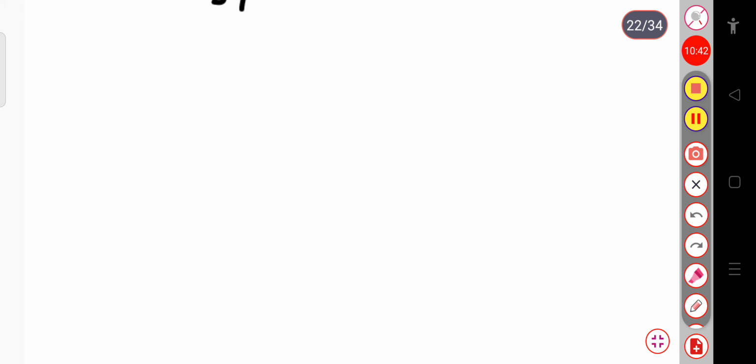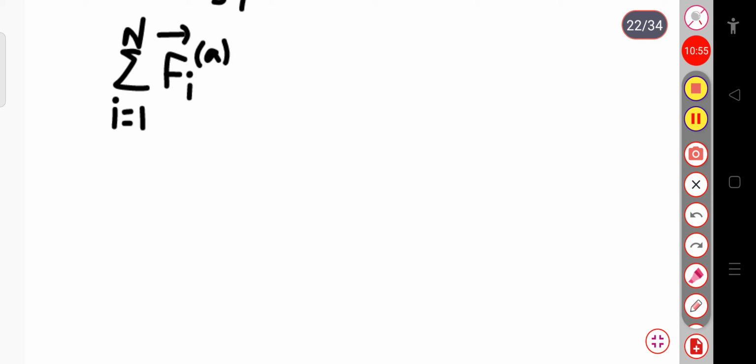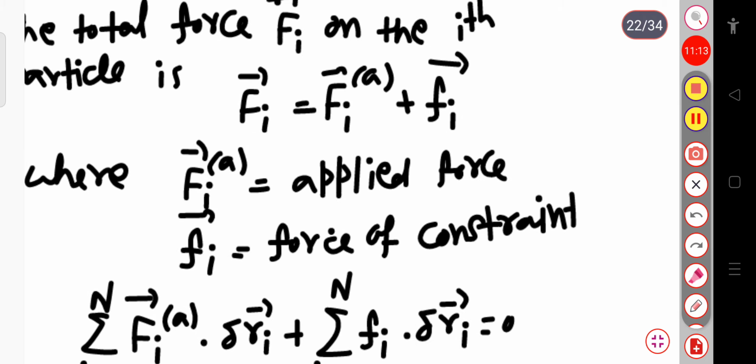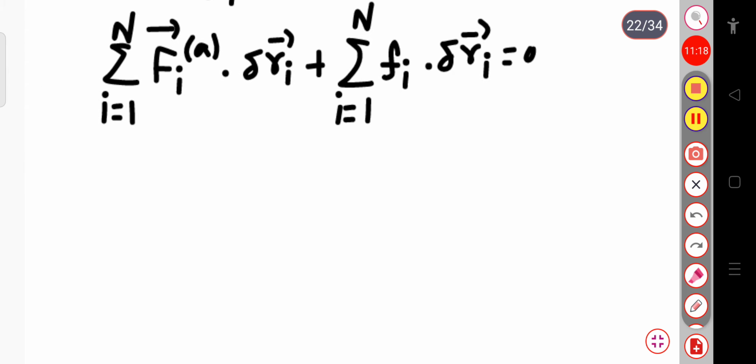So let me write. That implies sum over the particle i equal to 1 to n, Fi applied force dot delta Ri, plus sum over i equal to 1 to n fi, this is the force of constraint dot delta Ri, this is equal to 0. So here this is suppose equation 2. We have substituted equation 2 in equation 1. So now this equation comes Fi applied plus force of constraint dot delta Ri equal to 0.